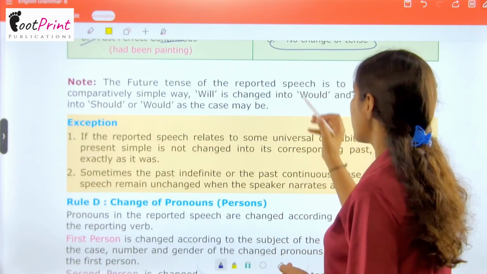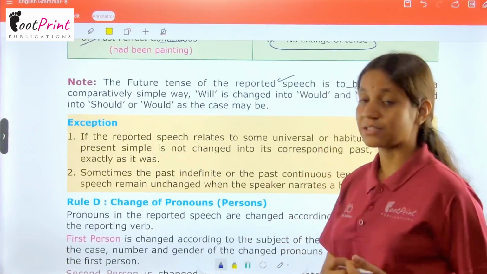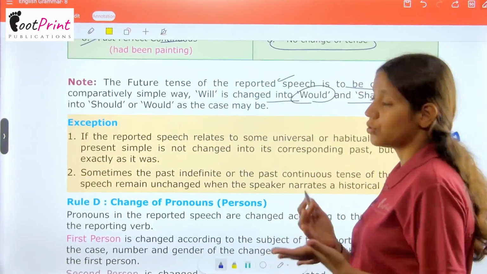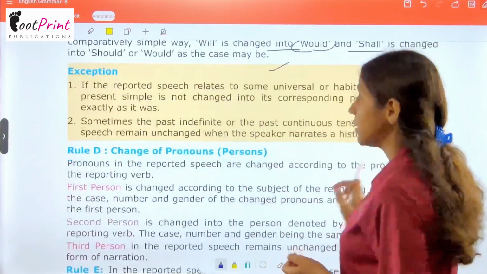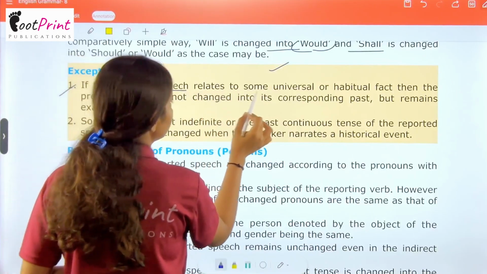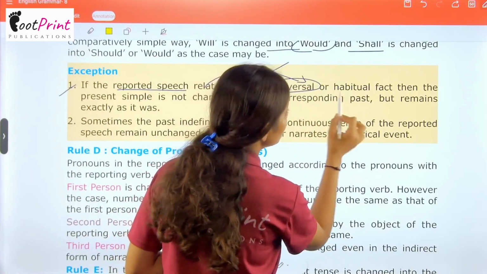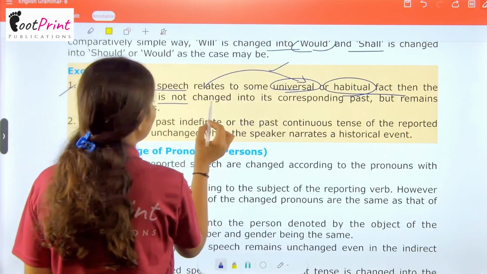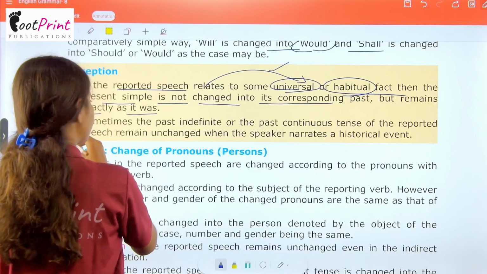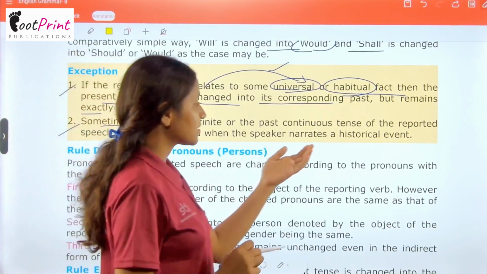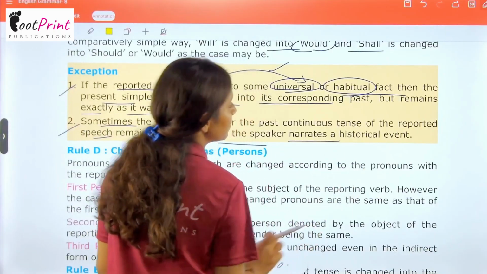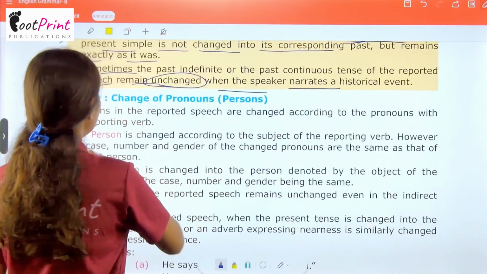The future tense of the reported speech is to be changed in a comparatively simple way. Will is changed to would, and shall is changed to should or would, as the case may be. Exception: if the reported speech relates to some universal or habitual fact, then the present simple is not changed into its corresponding past but remains exactly as it was. Sometimes the past indefinite or the past continuous tense of the reported speech remains unchanged when the speaker narrates a historical event.